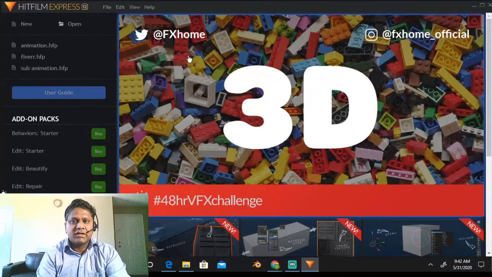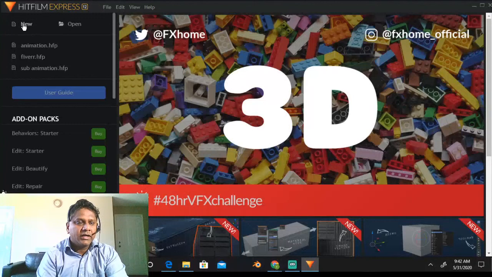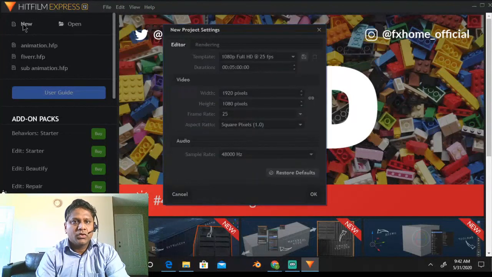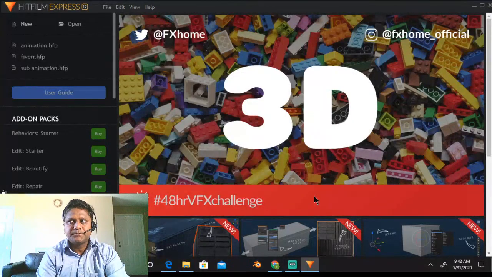To start editing your videos, first you will have to click on this new button. You can also go from File, New, and here the new project settings interface will be visible. Just select whatever is default and click on OK. It may take some time to bring up the new interface.